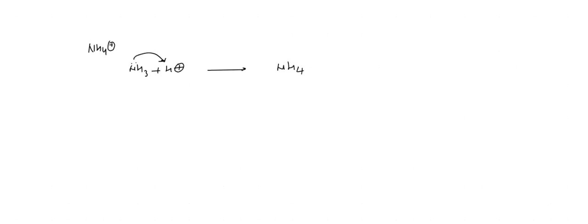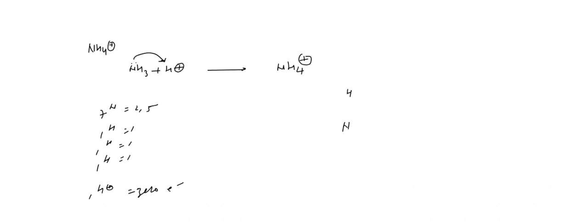Now, how to explain this NH4 plus? Nitrogen is 7, 2 comma 5. How many hydrogens are there? Three hydrogens. Here is one electron, here is one electron, here is one electron. H plus, how many electrons is it going to have? Zero electrons. Yes or no? Yes, sir. So NH3 has one lone pair. Lone pair means two electrons.